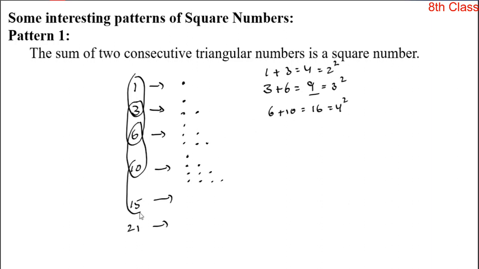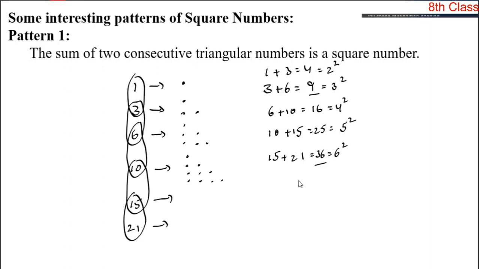Now let us take these two: 10 plus 15 is equal to 25. Yes, 25 is a perfect square number, because we can express 25 as 5 squared. And add these two: 15 plus 21 is equal to 36. You can express 36 as 6 squared, so 36 is a perfect square number. That means when you add any two consecutive triangular numbers, their sum is a perfect square number. So this is the first pattern.